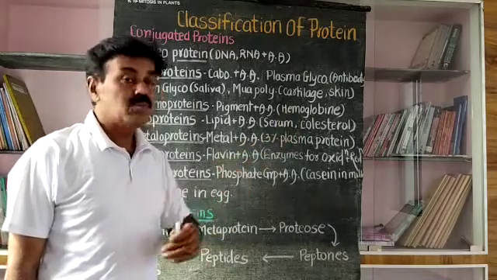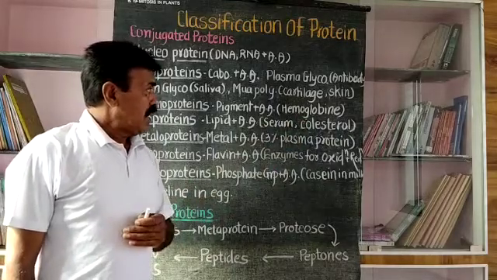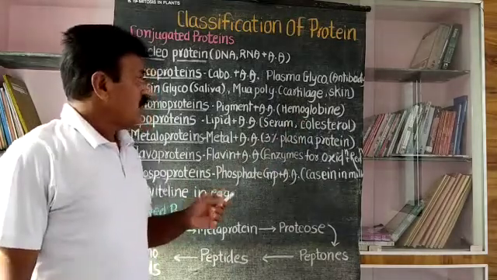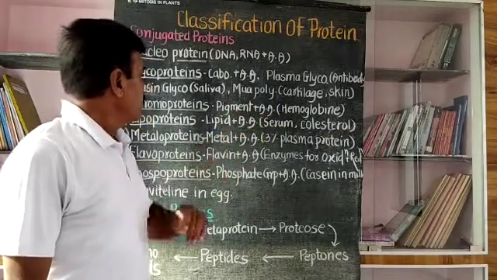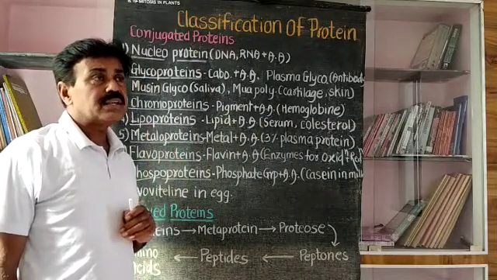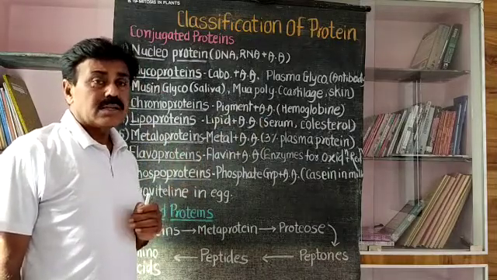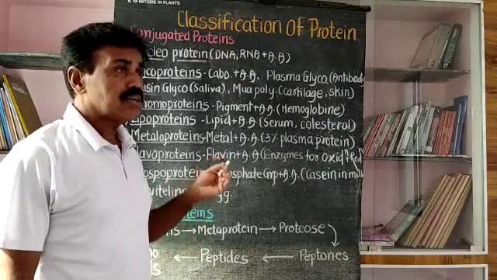A good example is hemoglobin, which is present in animal blood. At that time it is called a chromoprotein. Then the next conjugated protein is the lipoprotein. In a lipoprotein, amino acids are there, and along with the amino acids there are some lipids.